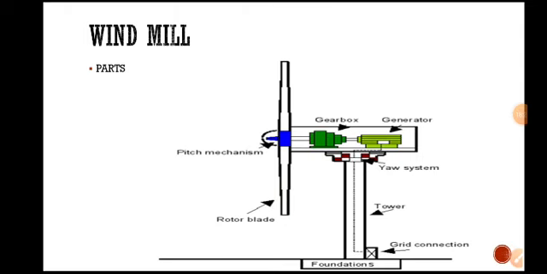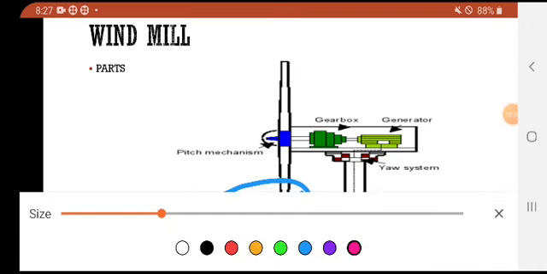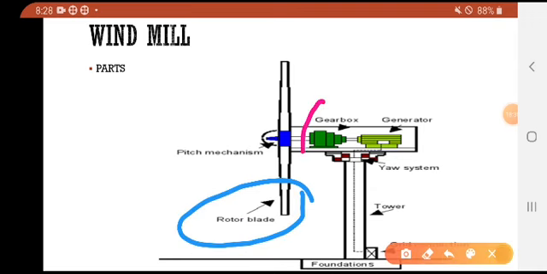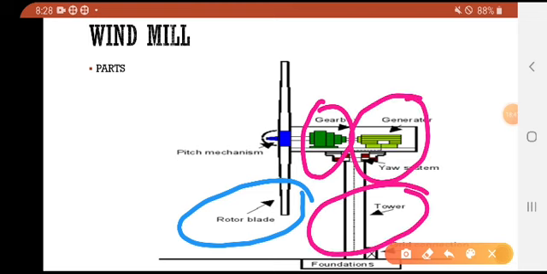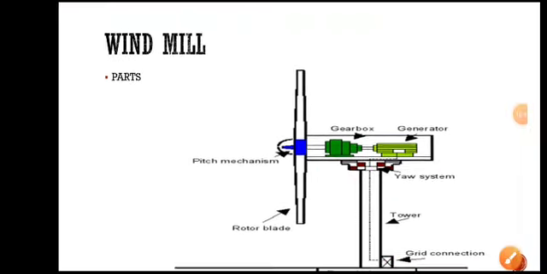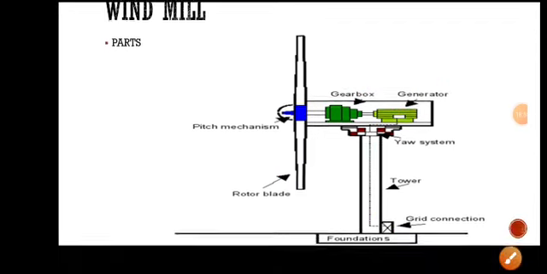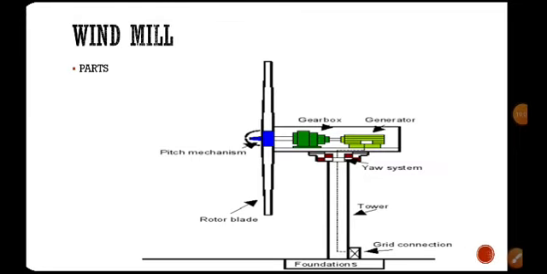Here we have the rotor blade. In this part is a mechanism, and the major parts are the rotor blades, gearbox, generator and a tower. So the major parts are rotor blades, gearbox, generator, and this is the tower. These are the blades, right? These are the main parts of the windmill.